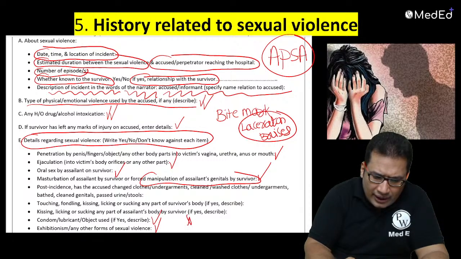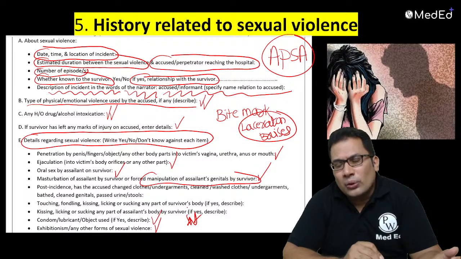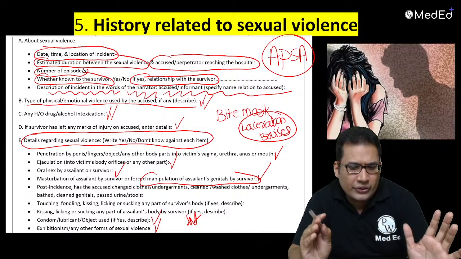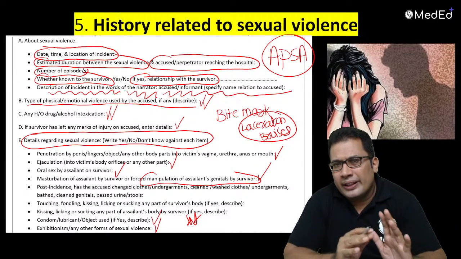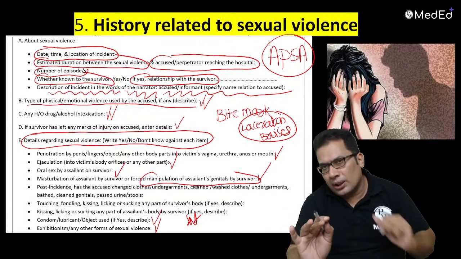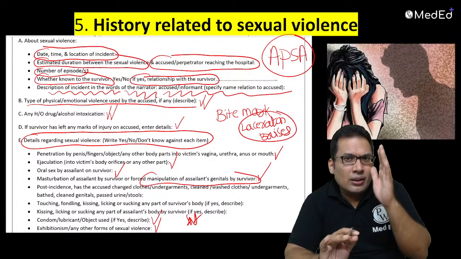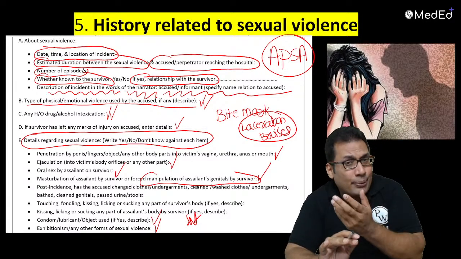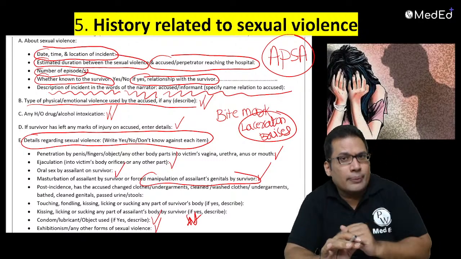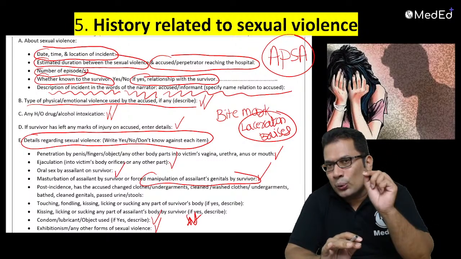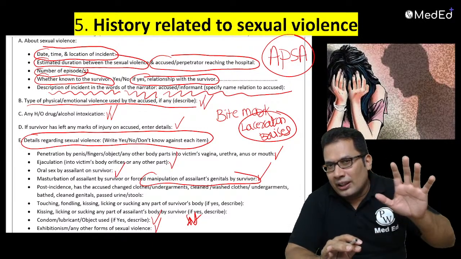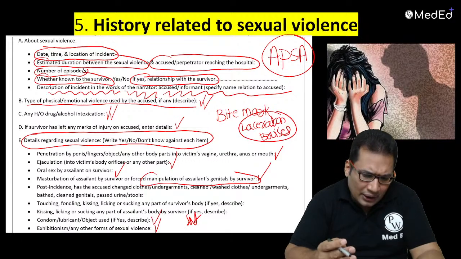So all this you can write yes or no or don't know, like that you can mention in the history related to sexual violence. So rape is a heinous crime. Rape is a legal term, not a medical term. Whether rape has happened or not happened is decided, judged by the magistrate, not by the doctor. Our duty is to give trace evidence to help the complaint that is given, right?